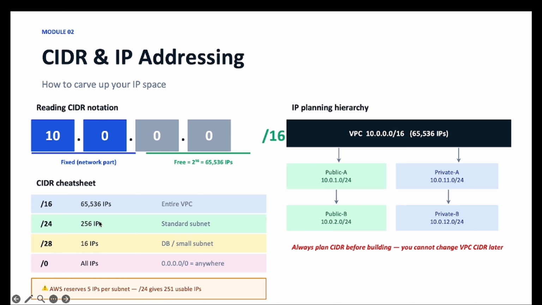10.0.10.0/24. That means we got 256 IPs in it. Same in case of the private subnet: 10.0.11.0/24. You got 256 IPs, and same for private subnet B. So that's how you can use the CIDR and IP addresses.